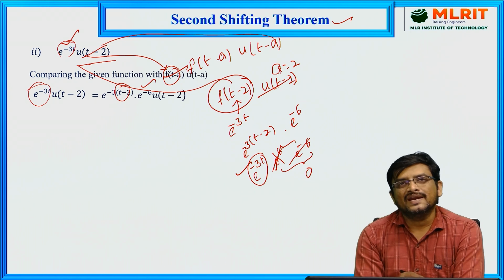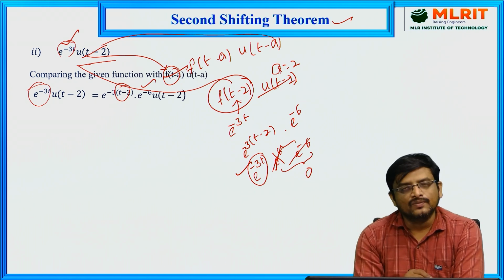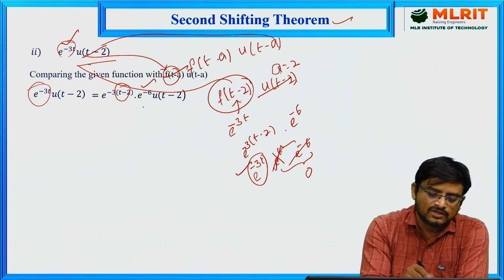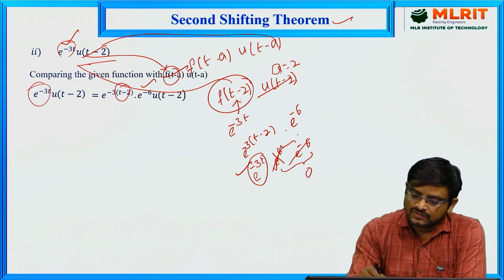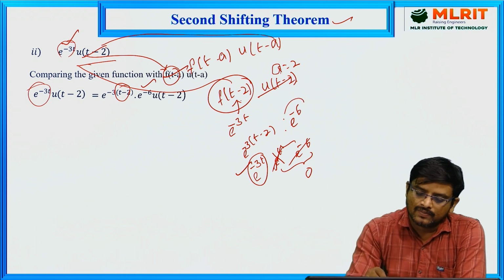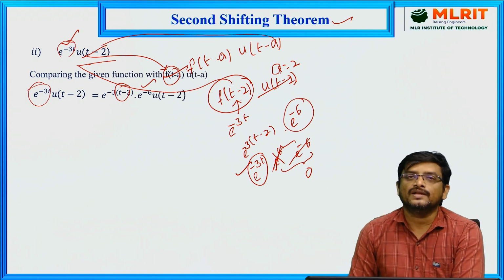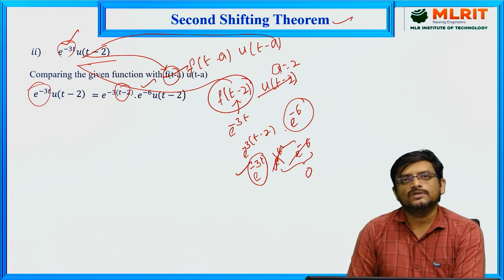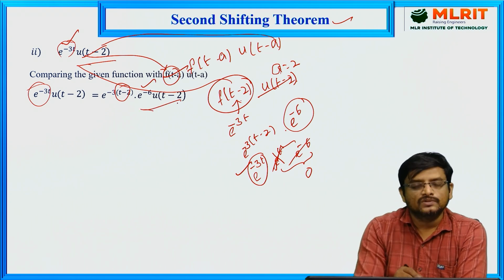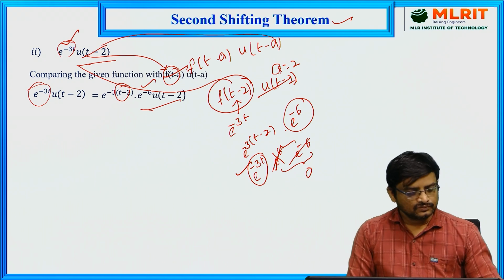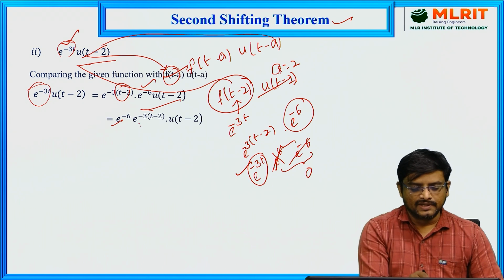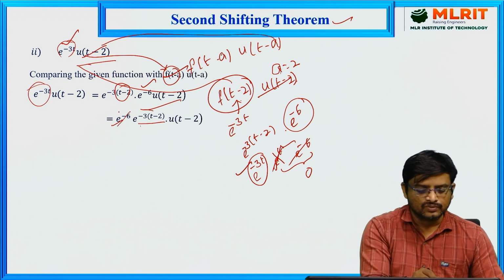Suppose we get any extra terms, then we can convert that extra term into 1. The extra term here is e power 6, and I want to remove it. So I have multiplied e power 6 with e power minus 6. Bases are equal, so if you add the powers, you get e power 0, and e power 0 is 1. There is no problem with that. Now e power minus 6 is a constant, so no need to worry about this constant.